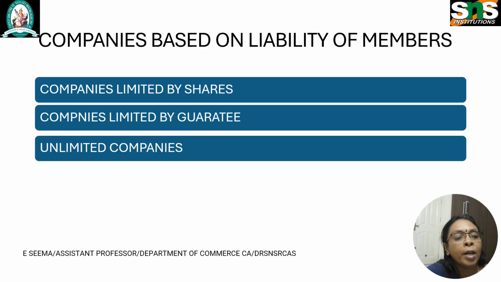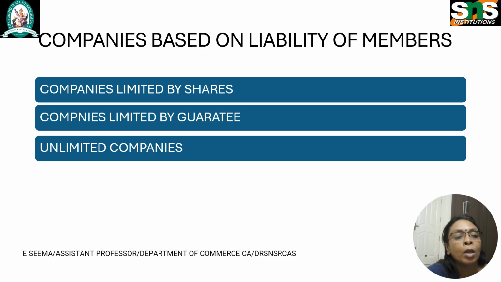Companies limited by guarantee. These types of companies are mentioned in section 2 subsection 21 of the Companies Act. In a company where the liability is limited by guarantee, it means the member of the company has agreed in the memorandum of association to repay a certain amount during the winding up of such company. In such companies, the liability of members is limited to the undertaking given by them. Trusts, research associations, etc. are examples of such companies limited by guarantee.